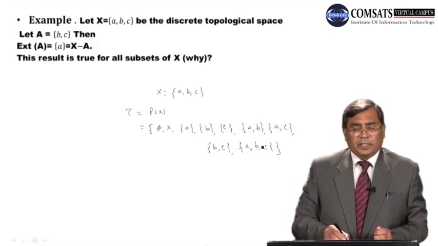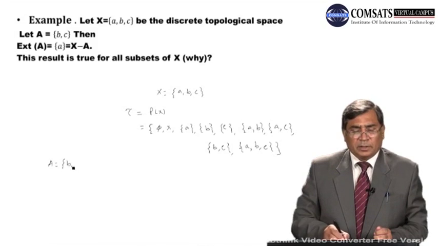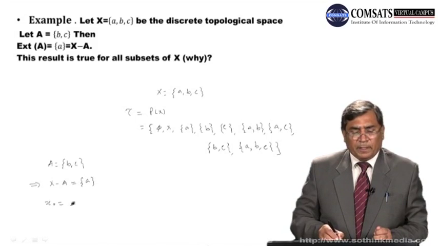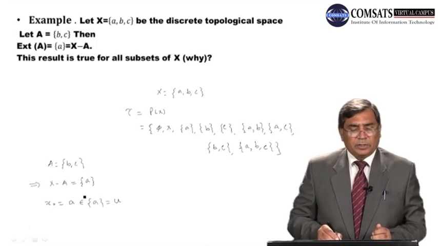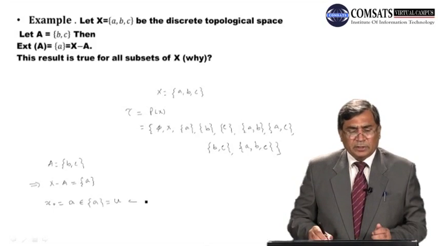And here we are taking A equal to {b, c}. This implies X minus A is equal to {a} alone. So our x naught in this case is equal to a, and this belongs to the neighborhood {a}, which is an open set as well. So dear students, here x naught equal to a belongs to the open set {a}, which is equal to U. This is contained in X minus A, right?